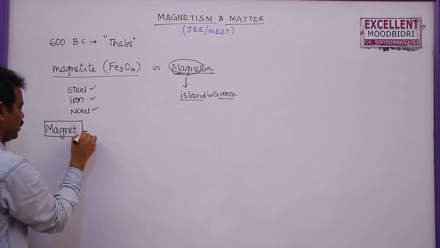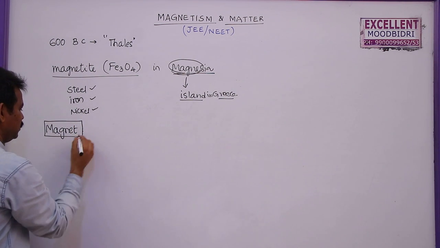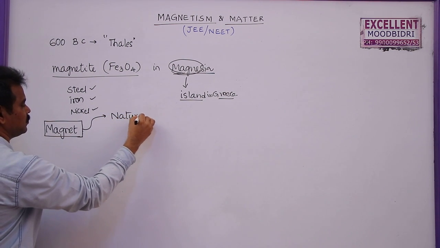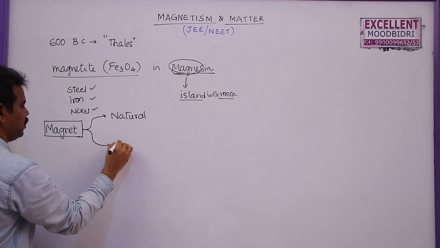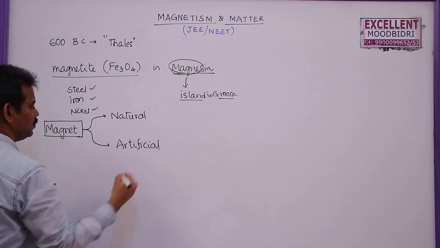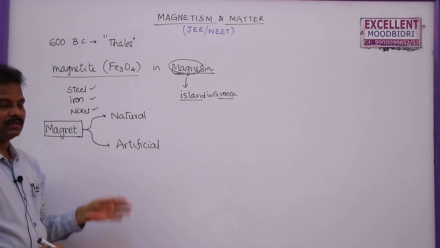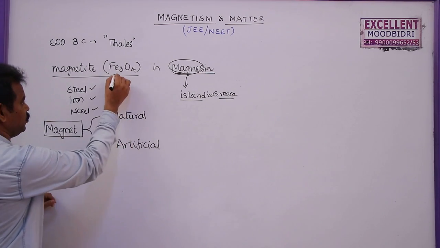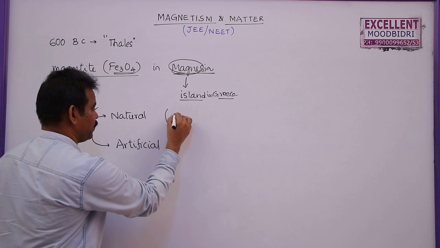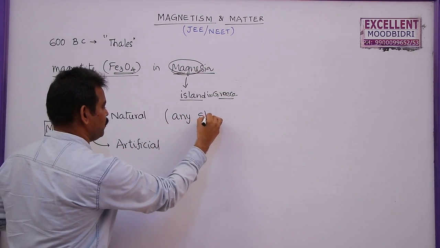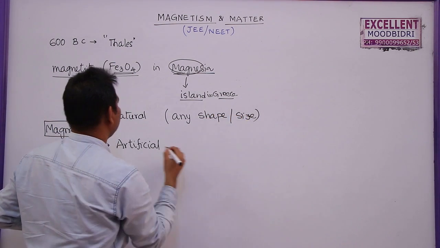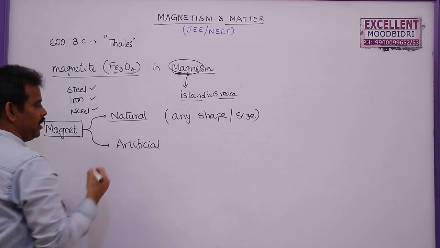Magnets are generally available as natural magnets and artificial magnets. What are natural magnets? The magnetic ore, that is Fe3O4, which is available in nature in any form, in any shape or size, is known as a natural magnet.